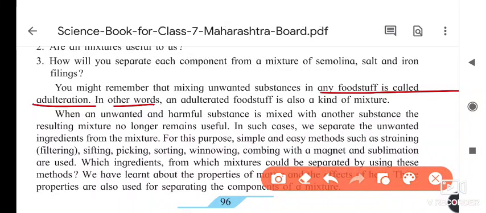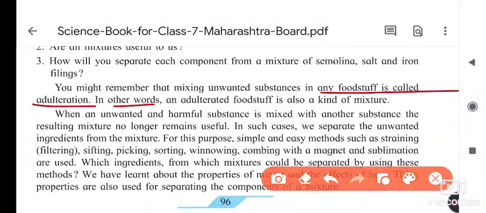Yes, adulterant means that some people are adding sawdust inside the chili powder, and adding brick powder inside chili powder. Afterwards, in our tea powder they are adding wood powder. Then, in the semolina they are adding iron filings. So these are also examples of a mixture.